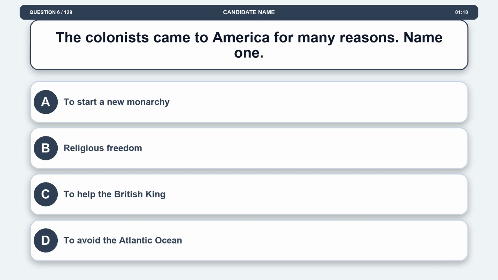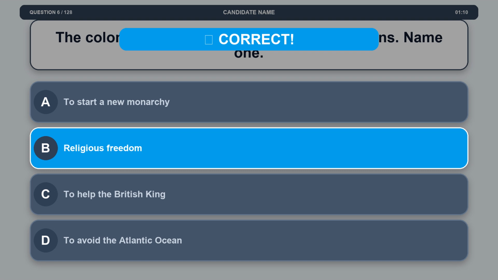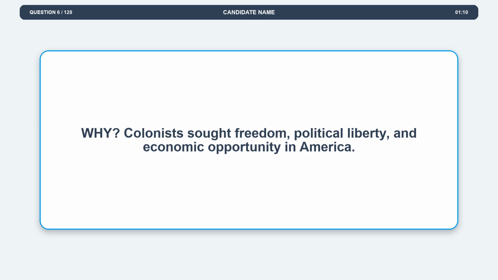Question 6. The colonists came to America for many reasons. Name one. Option A, to start a new monarchy. Option B, religious freedom. Option C, to help the British king. Option D, to avoid the Atlantic Ocean. The correct answer is option B, religious freedom. Explanation. Colonists sought freedom, political liberty, and economic opportunity in America.